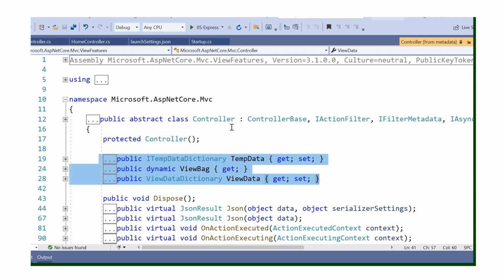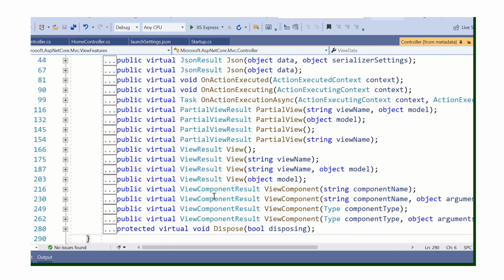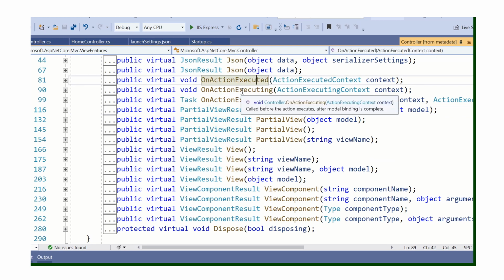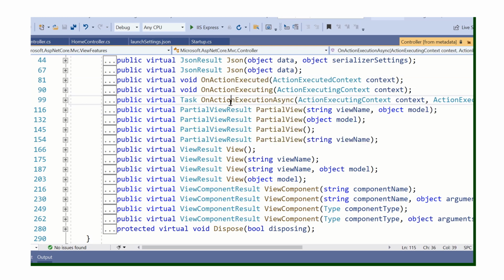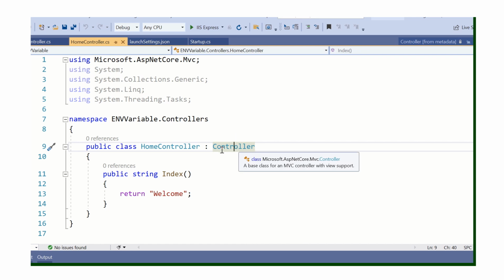But when we inherit the Controller class, these features we can use in our particular controller. JsonResult, OnActionExecuted, OnActionExecuting, PartialView, View, ViewComponent, Dispose method. So when we inherit the Controller class, we get all these methods, right?